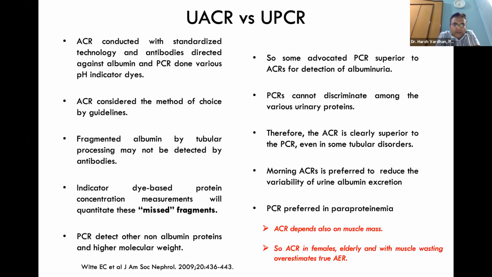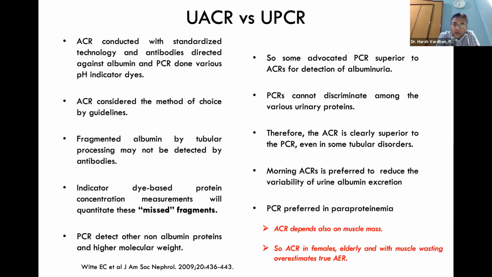ACR is considered the method of choice by guidelines, but fragmented albumin by tubular processing may not be detected by the commonly available antibodies. Indicator dye-based protein measurements will quantify these missed albumin fragments. So PCR can detect other non-albumin proteins and higher molecular weight proteins as well. So PCR may be superior to ACR for detection of albuminuria.